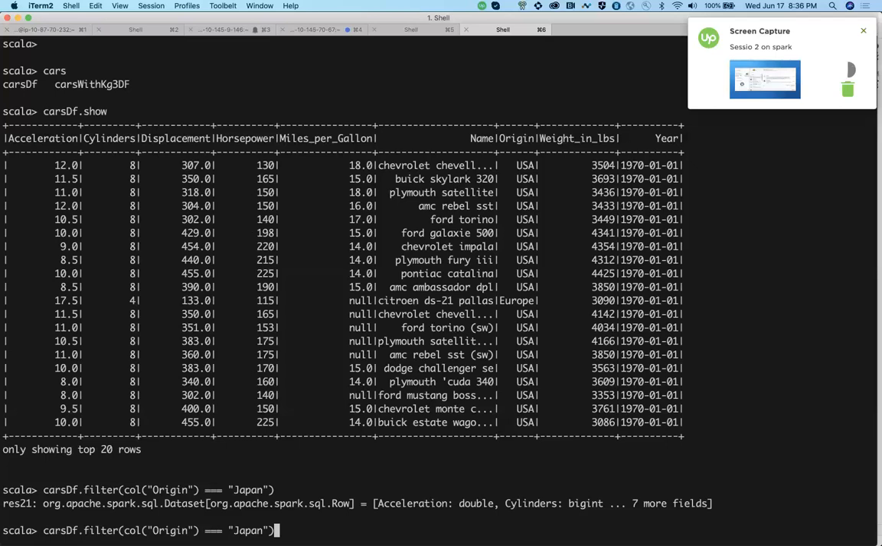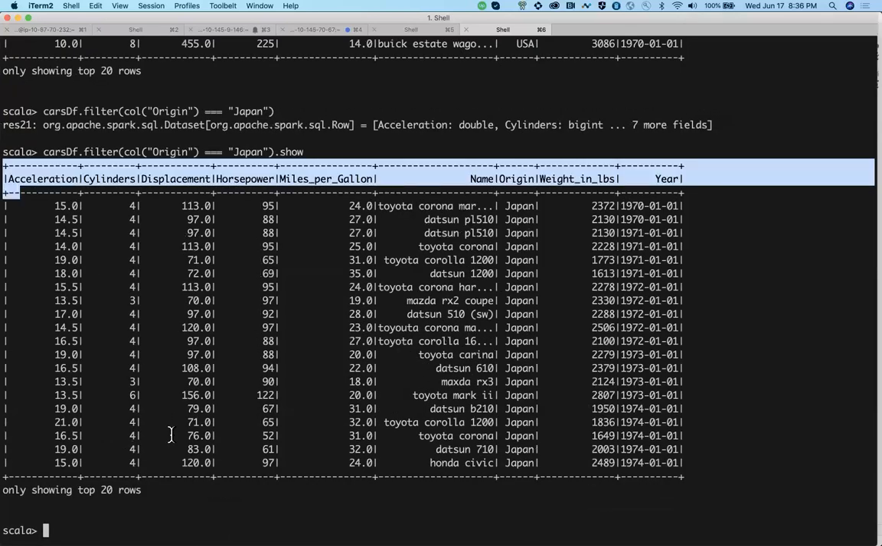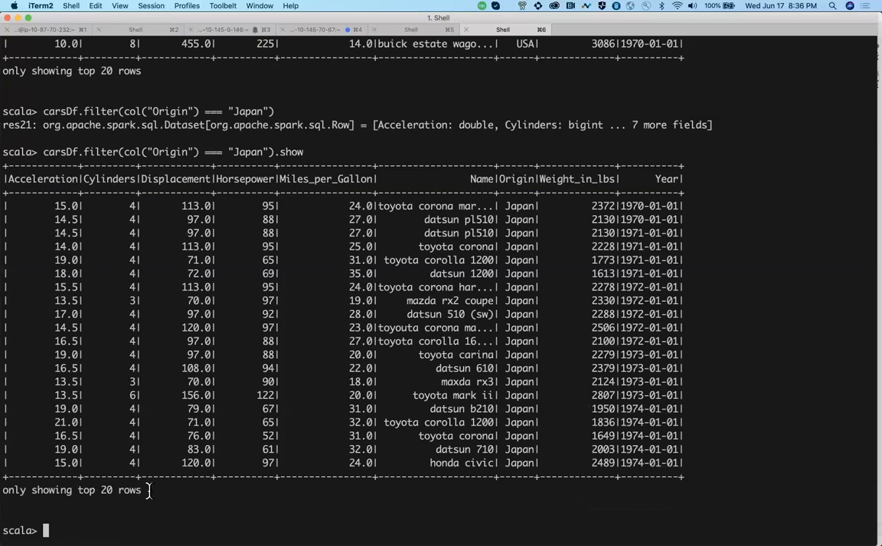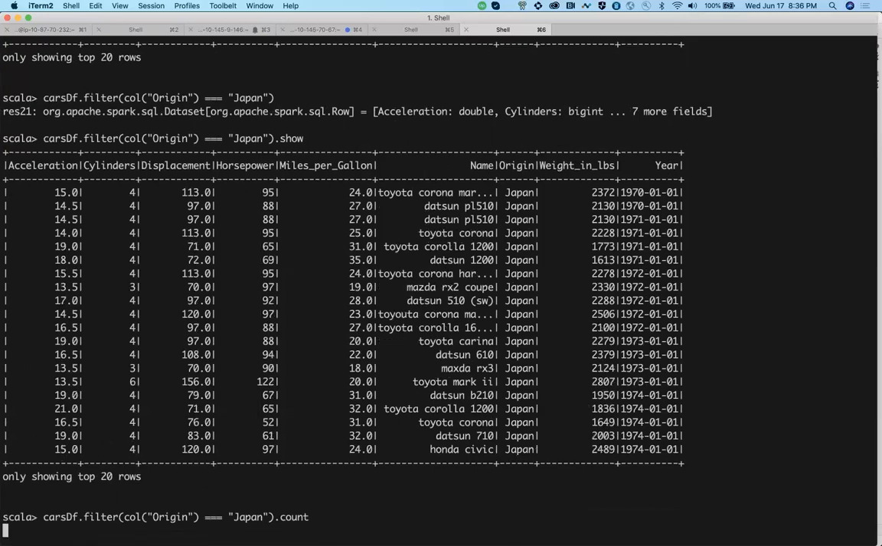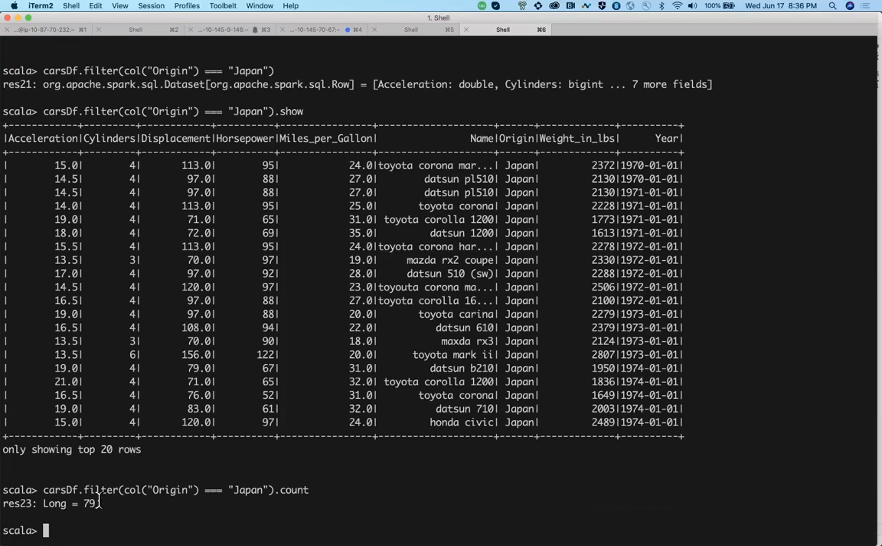No, actually show gives you the first 20 rows. It won't tell you the actual number. It's a simple one, you just have to call count. Yes, correct. So it will give you 79. So there are 79 rows in this particular data frame corresponding to Japan. That's it.